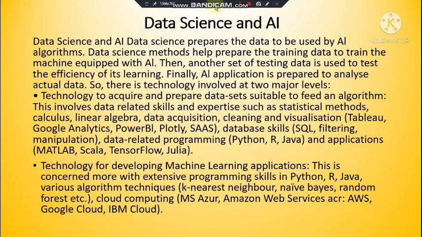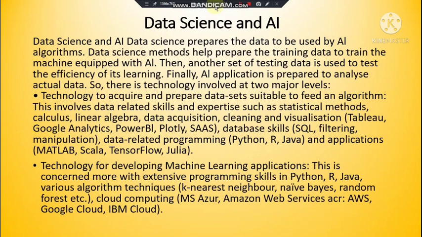Last one is data science and AI. As you know, collecting the data from different digital signatures is data science, and then analyzing that whole data for feeding it to AI machines is known as analytics. So here, what type of technology is used? Two ways are given. Let's read it. Data science and AI: data science prepares the data to be used by AI algorithms.